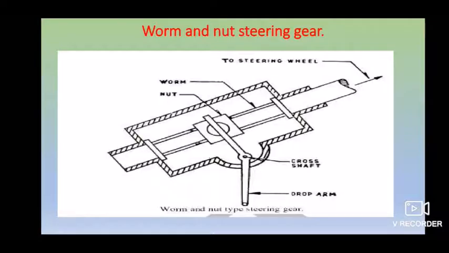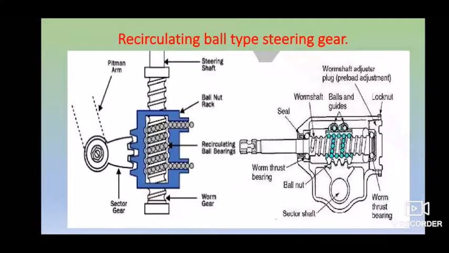So this is basically used in four-wheel automobiles in the premium old-days vehicles. Right now we are not using that, this worm and nut type one. Next, after this, you have the recirculating ball type one. This is the most important one, which looks like this, with these components.